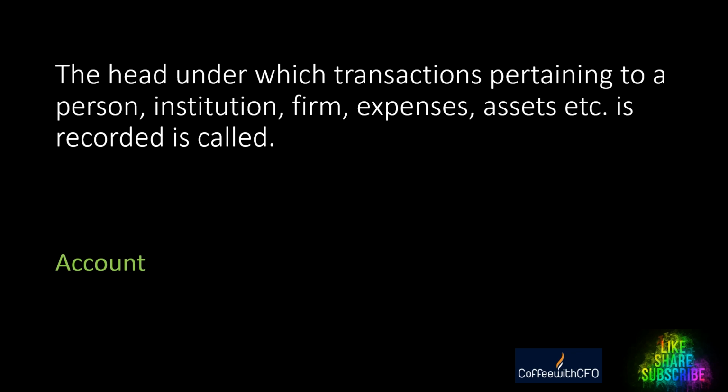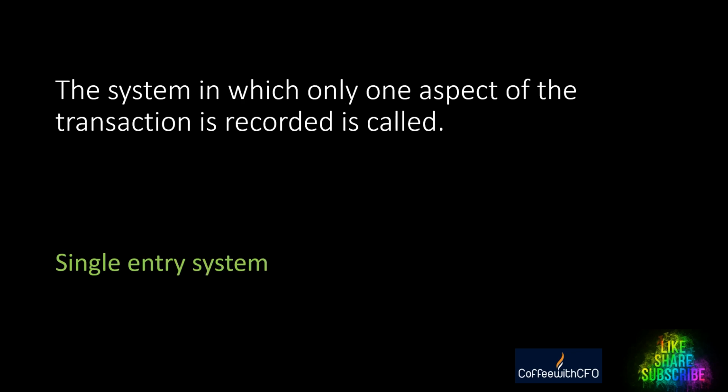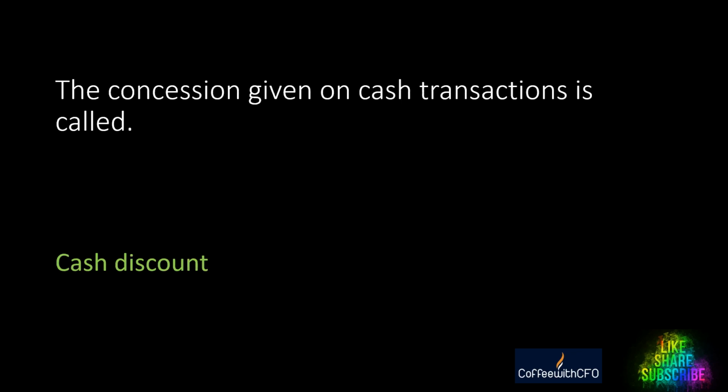Correct? Next question. The system in which only one aspect of the transaction is recorded is called dash. Only one, that means either debit or credit. In single entry system, only one aspect is recorded. That's why it's called single entry system. Next question. The concession given on the cash transaction is called dash. It's called cash discount.